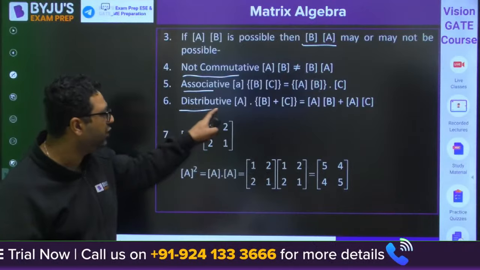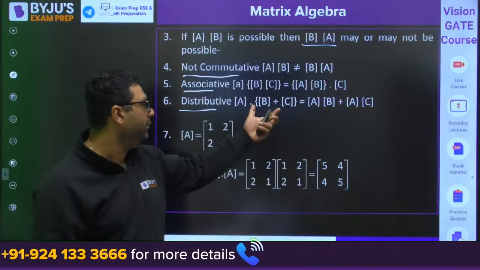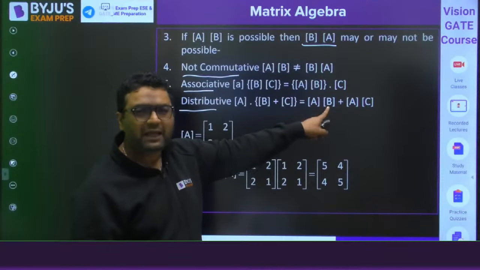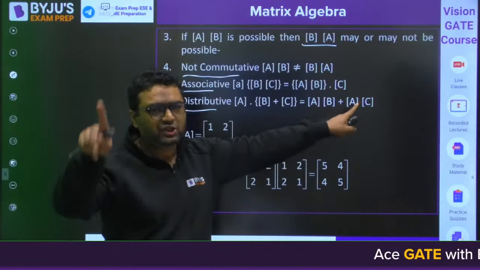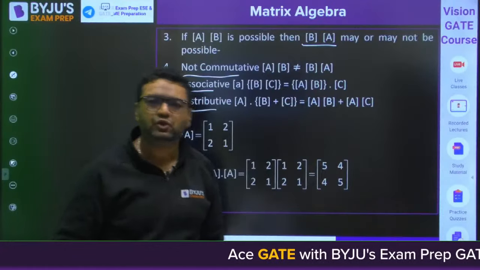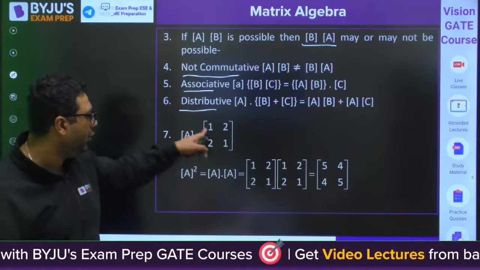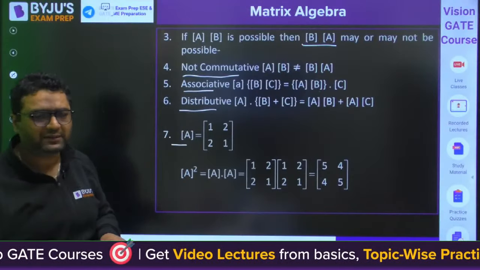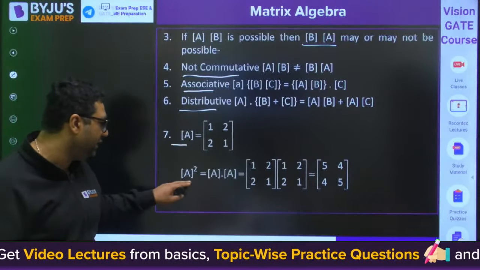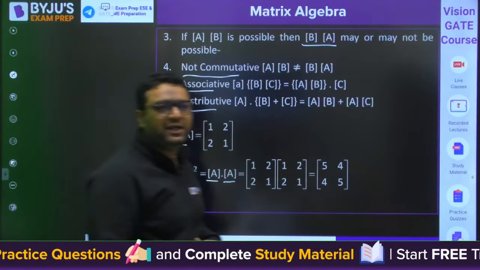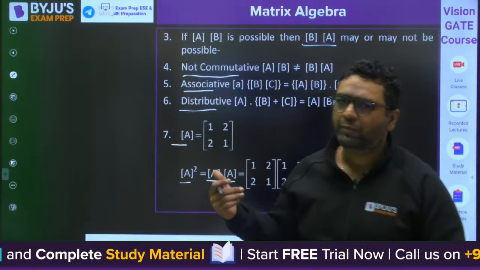Then my dear, distributive is also there. If you add B and C and then multiply, or you multiply A with B and A with C, if the multiplication exists, then this is also distributive in nature. Then if you have a matrix A as 1 2 2 1, this is a square matrix, so you can write A squared as A into A. For multiplication the number of columns should be equal to the number of rows.